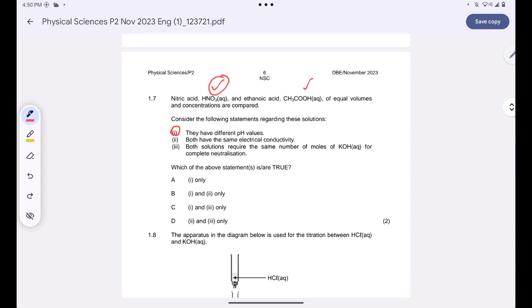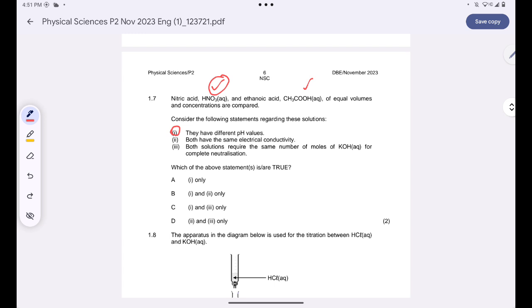That means it will give a higher concentration of the hydronium ions as compared to the ethanoic acid. So they don't have the same electrical conductivity. And then both solutions require the same number of moles of potassium hydroxide for complete neutralization.